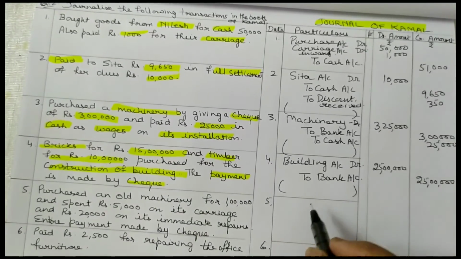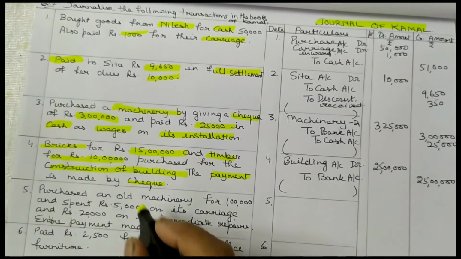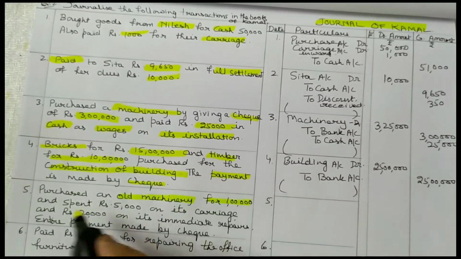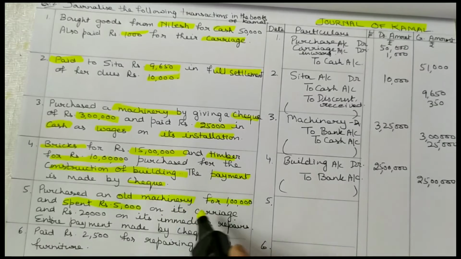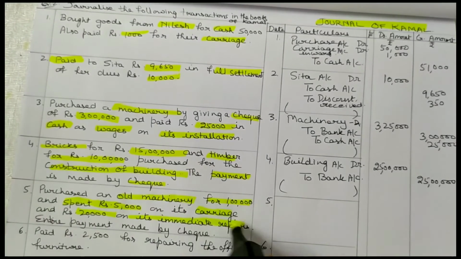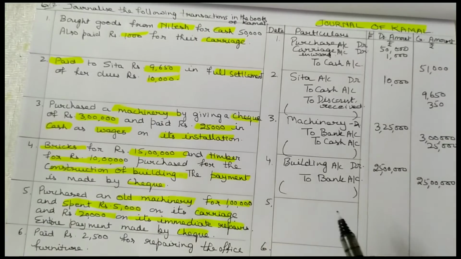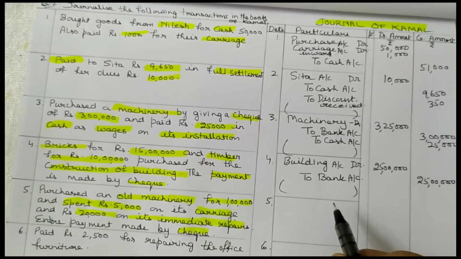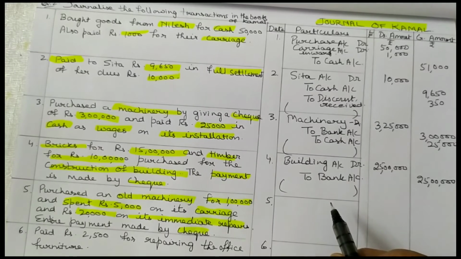Next: purchased an old machinery for rupees 1 lakh and spent 5,000 on its carriage and 20,000 on its immediate repair. Entire payment is made by check. In this case you are purchasing old machinery, and immediate expenses are added to the cost of that asset.